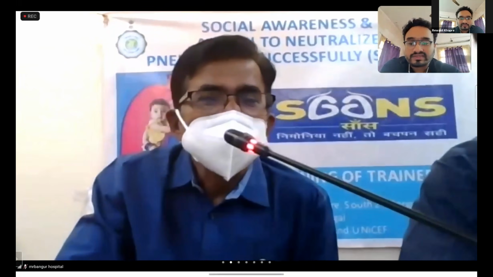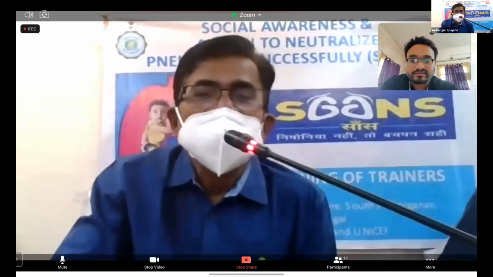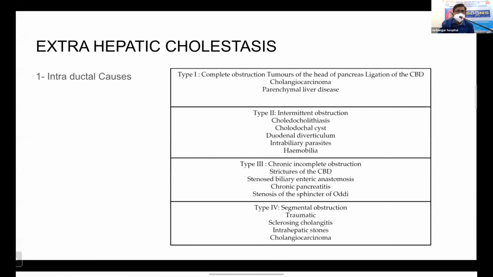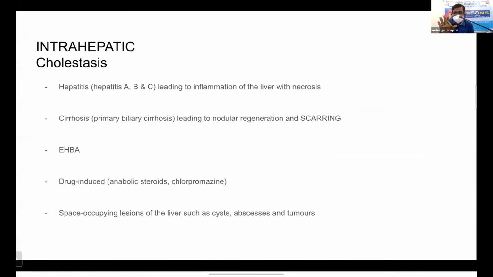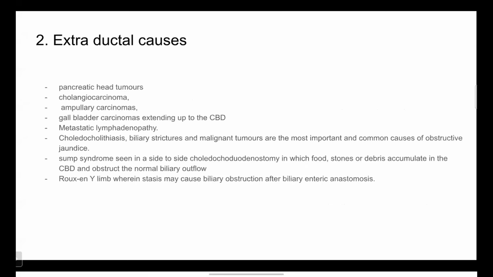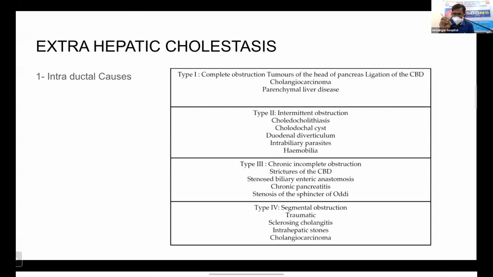Go to the etiology part of your description. There is some overlapping. You have divided this into intrahepatic and extrahepatic. Extrahepatic means you have made a subclass, intraductal. If you talk of intraductal, one may be in the lumen of the duct, in the wall of the duct, and outside the duct.